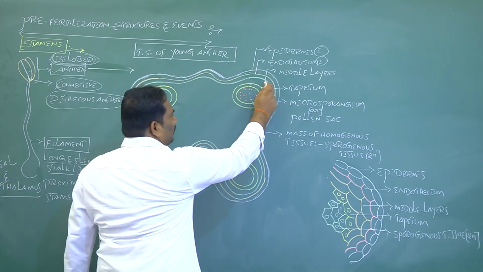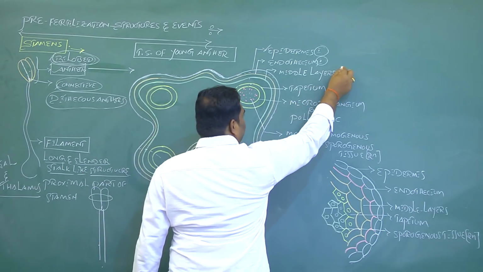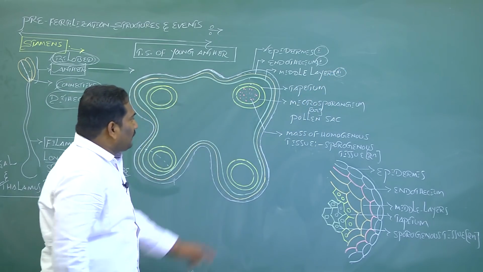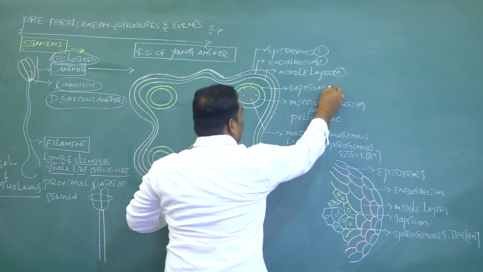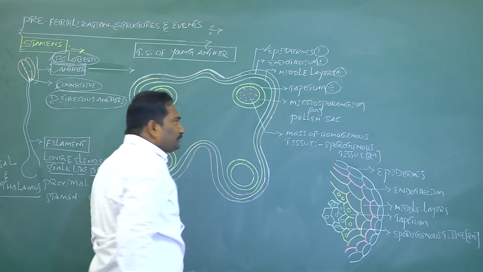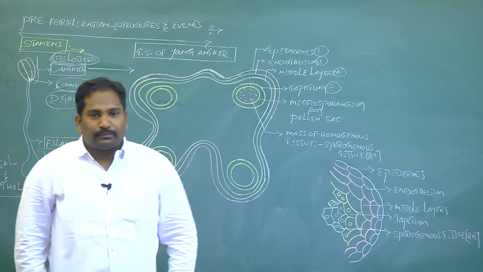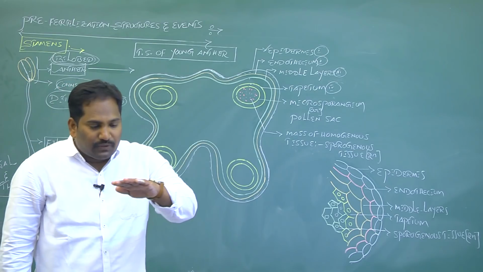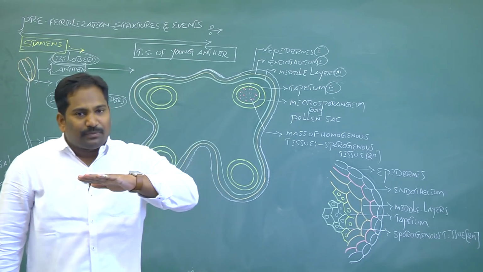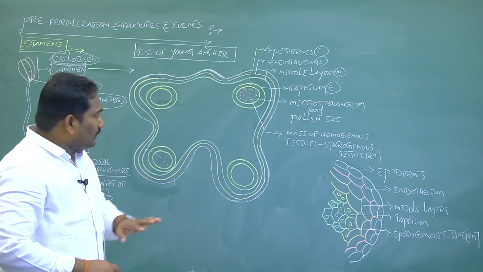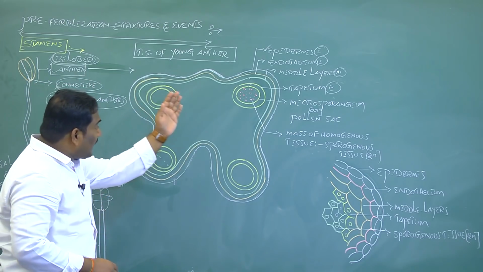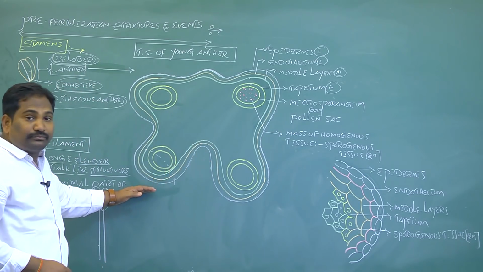The third is the middle layers. The innermost anther wall layer is called the tapetum. Once again, I will discuss the transverse section of a young anther under the microscope, as a diagrammatic presentation like this.